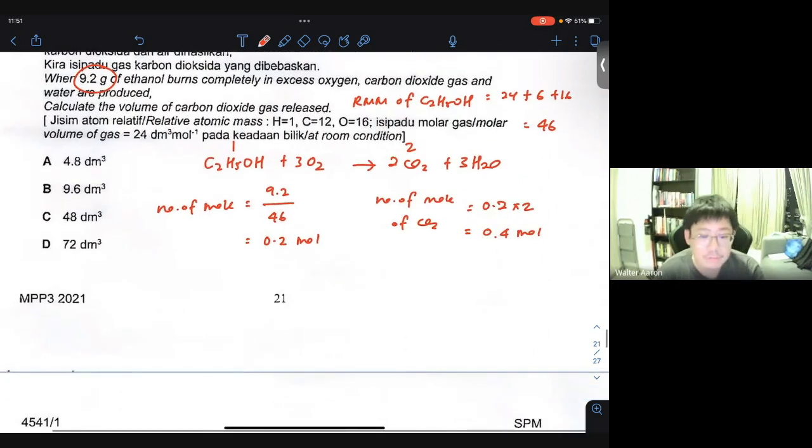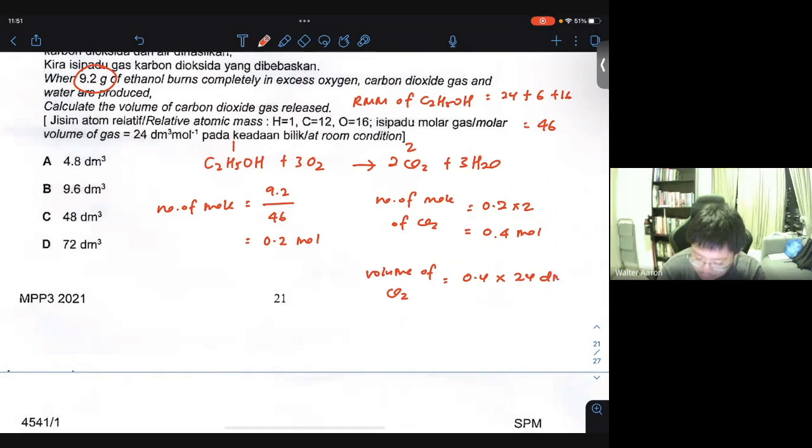Now we're going to calculate the volume of CO2 based on room temperature and pressure. So the volume of CO2 produced will be 0.4 multiplied by 24 decimeter cube. So that will be 9.6 decimeter cube. So the answer here should be B.